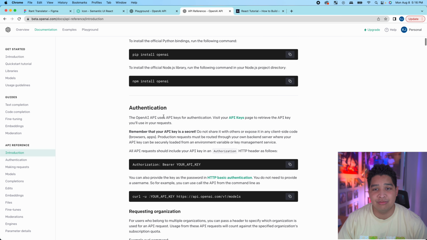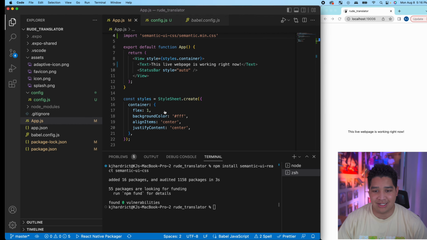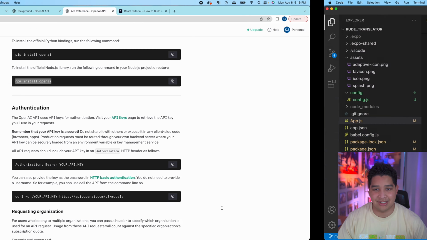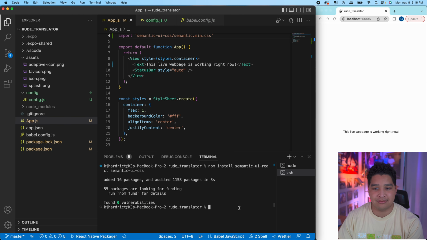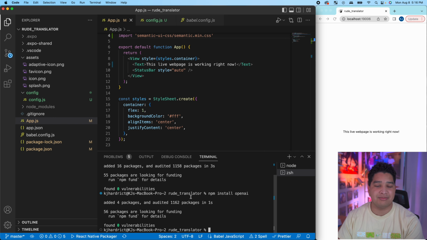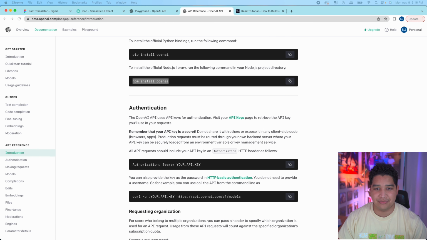As you can see, in Python, we can just pip install OpenAI. In our case, I'm probably going to just be doing an npm install OpenAI, which I can actually go ahead and do right now, just to make sure I have that ready. And so here, as simple as that, we're able to get the different packages that we'll need to run.